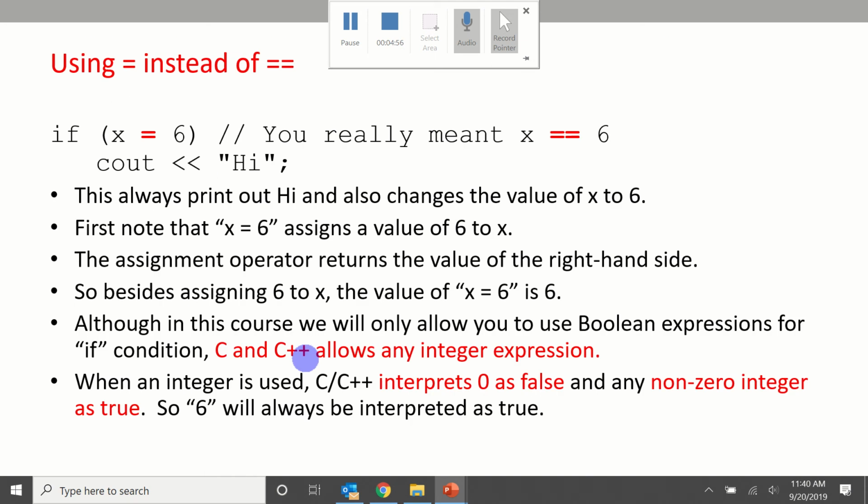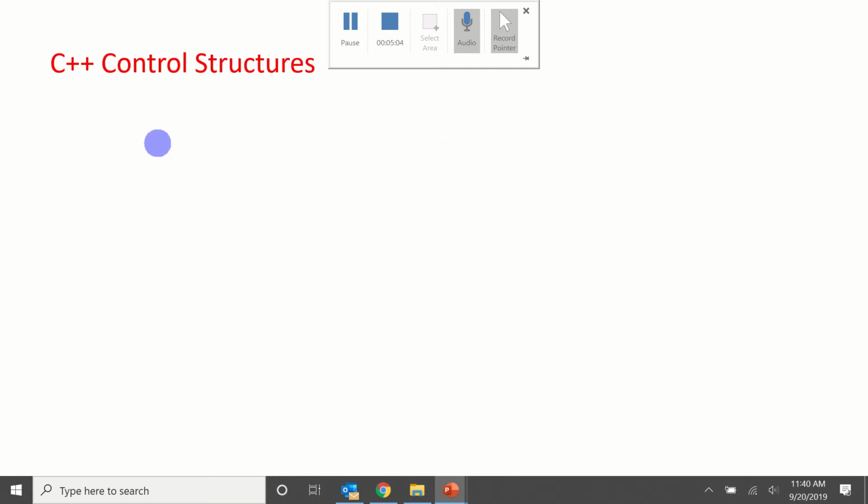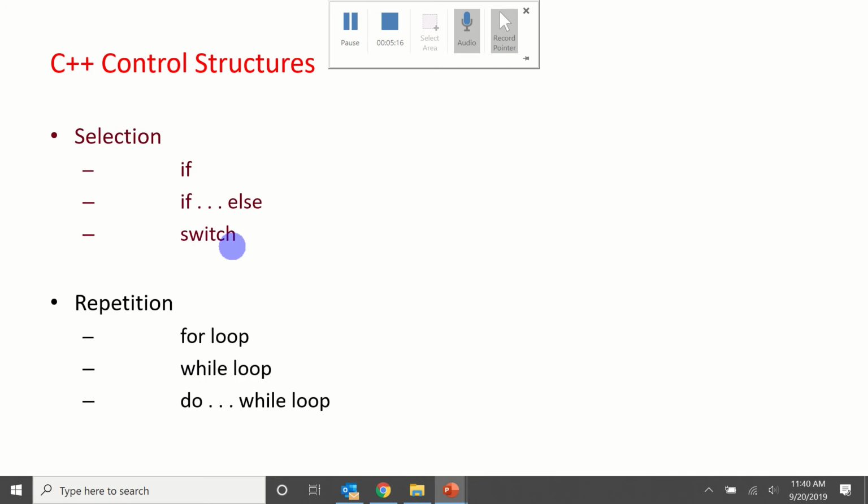So just keep in mind that C++ is not going to give you an error if you use a single equal sign instead of a double equal sign. So, different control structures in C++: you have an if, you have if-else, and a switch, which is a special kind of if-else statement that we haven't covered yet, but we will later. And we have for loops, while loops, and do-while loops in C++.